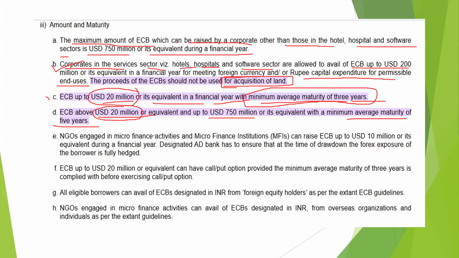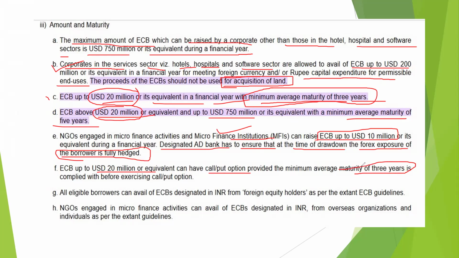NGOs engaged in microfinance activity and microfinance institutions can raise ECB up to $10 million. The designated AD bank has to ensure that at the time of drawdown, the forex exposure of the borrower is fully hedged. So they have to do hedging for these microfinance institutions. Next point is ECB up to $20 million or its equivalent can have call put option, provided minimum average maturity period of 3 years is complied with.